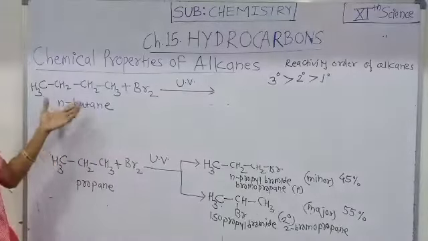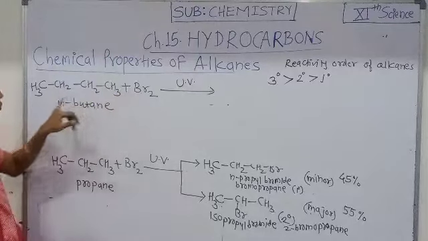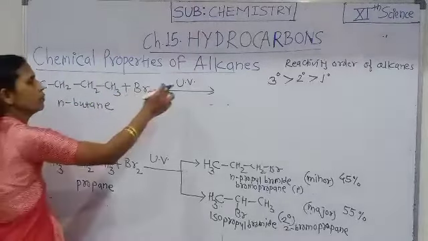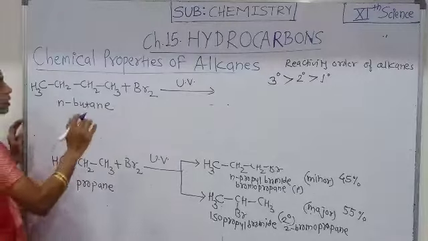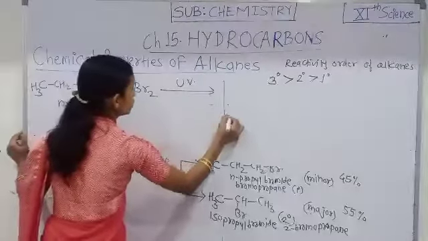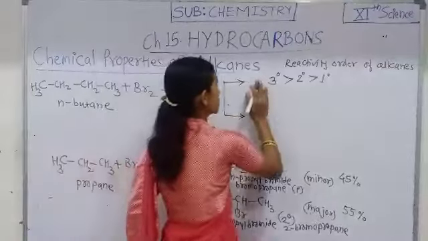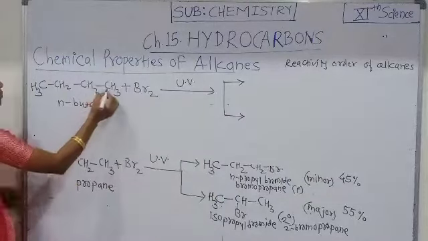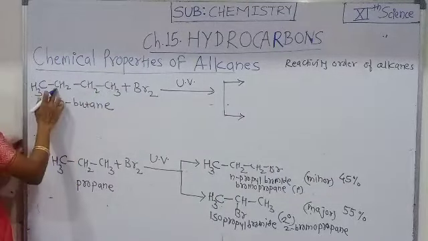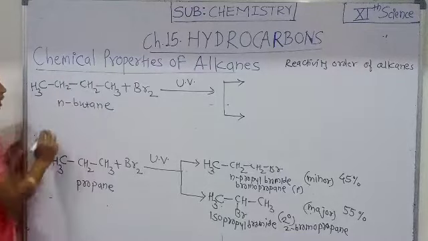Then see here, we will study about the bromination of butane. Here bromination of n-butane takes place in presence of UV rays to give two different products, because there are primary carbon atoms as well as secondary carbon atoms present in butane.